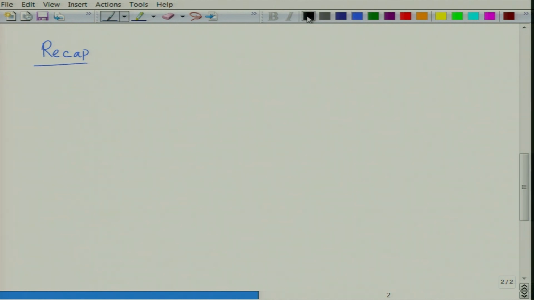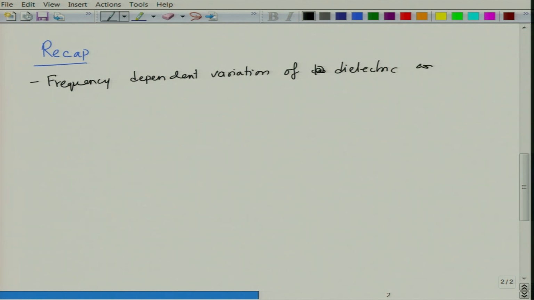In the last lecture we basically talked about the frequency dependent variation of dielectric constant at low frequencies. So, we looked at essentially how the dielectric constant varies at lower frequencies.